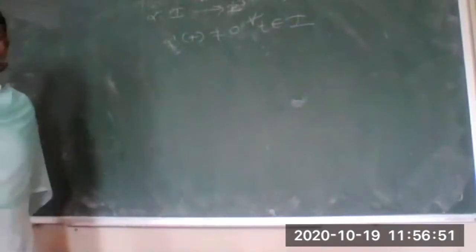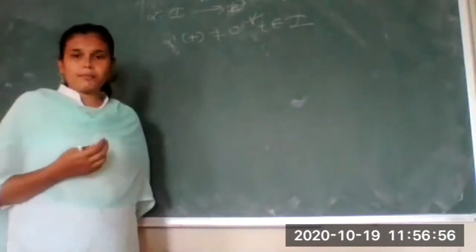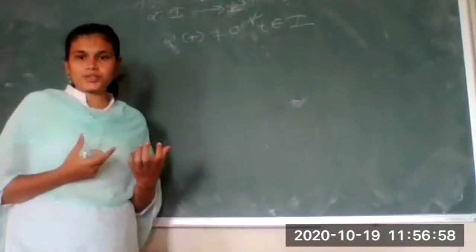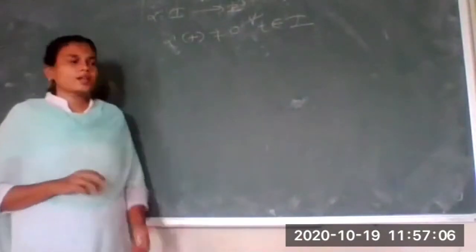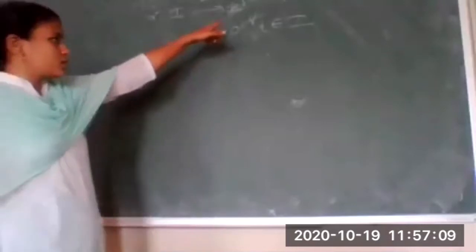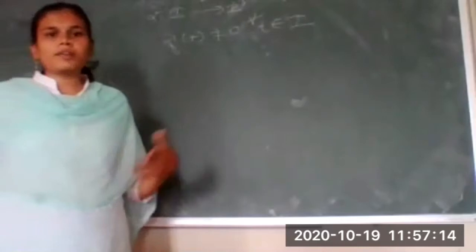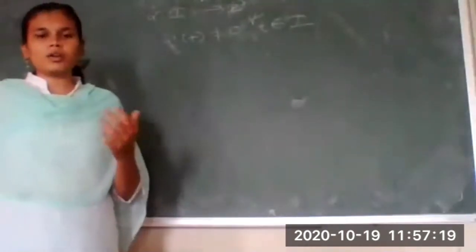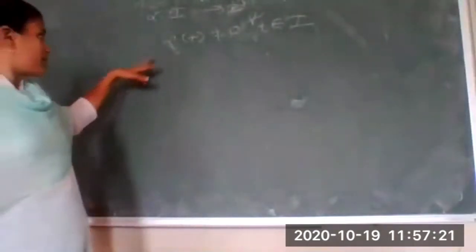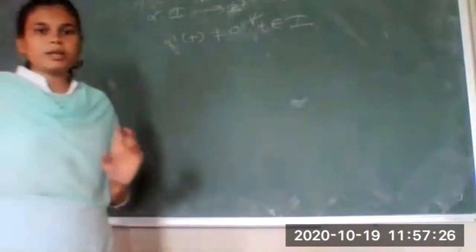That means we are interested in regular curves, which have different speed at different times, right? That's why alpha dash of t is not equal to 0 for all t belonging to I. If suppose alpha dash of t equals 0, what will happen? It will be simply a constant curve. So we are not interested in working on a constant curve. So what is a regular curve? A curve is said to be regular if alpha dash of t is not equal to 0 for all t belonging to I.